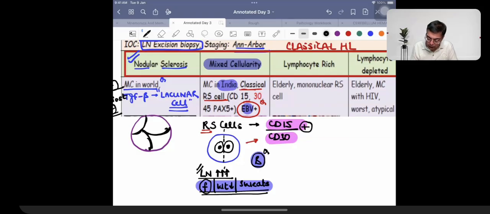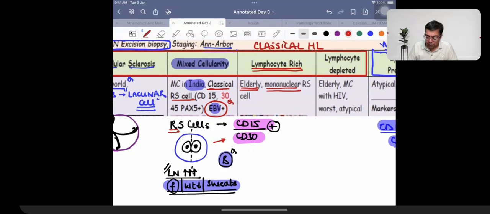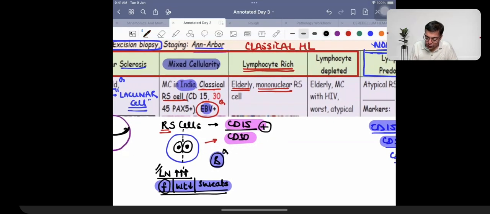When we are talking about the third variant, the third one is called as lymphocyte rich. Lymphocyte rich is what is going to be seen in case of elderly people, and they are going to be having a single nucleus containing Reed-Sternberg cell. Finally, we are talking about lymphocyte depleted. An example of a condition in which patients are going to be having depletion of lymphocytes would be association with HIV. Lymphocyte depleted Hodgkin lymphoma associated with HIV. So therefore, it is going to be atypical, and this is going to be having the worst prognosis.